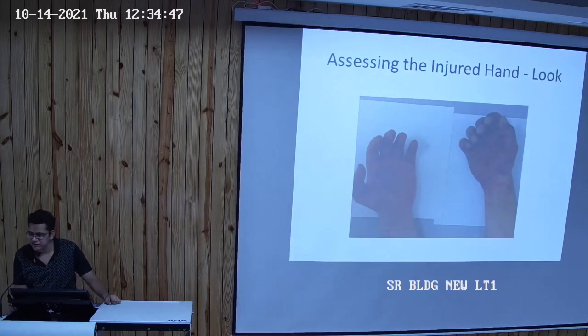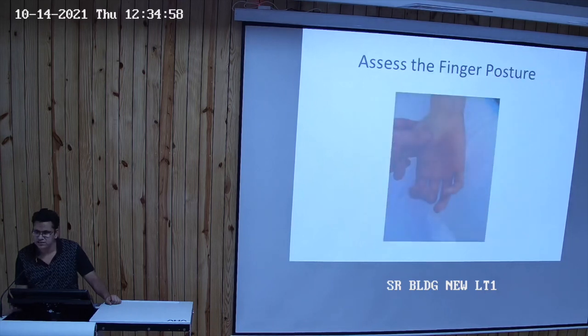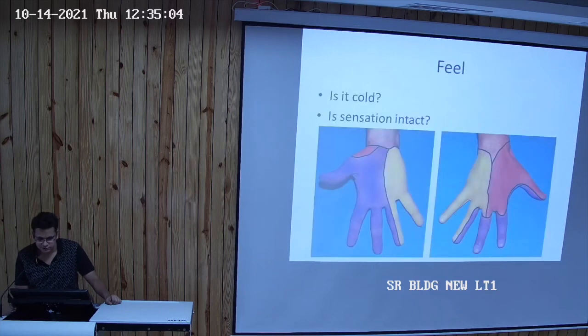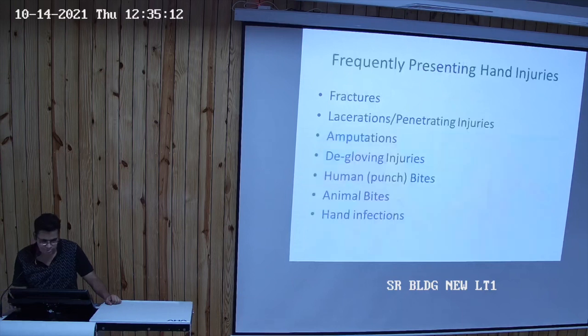First of all, we inspect the injured hand: any swelling, any wound, any discoloration. We also have to assess the posture of the fingers, any abnormality in the normal posture. We feel if the temperature is raised, if the extremity is cold, and whether the sensations are intact or not. Frequently presenting hand injuries include fractures, lacerations or penetrating injuries, amputations, degloving injuries, human or punch bites, animal bites, and hand infections.